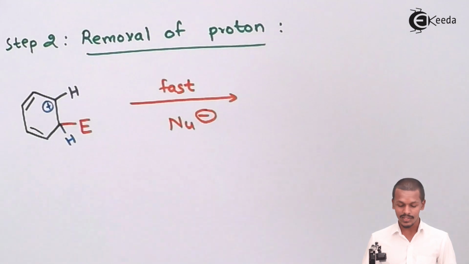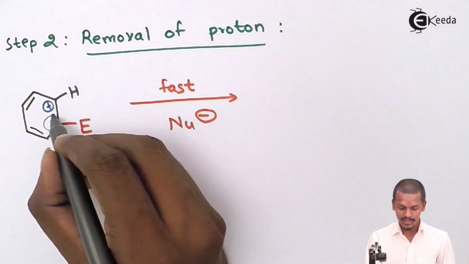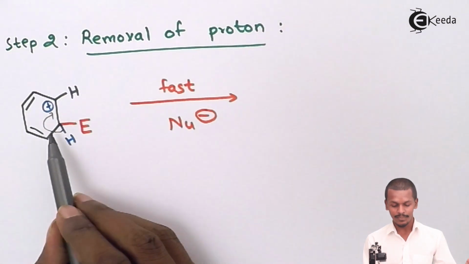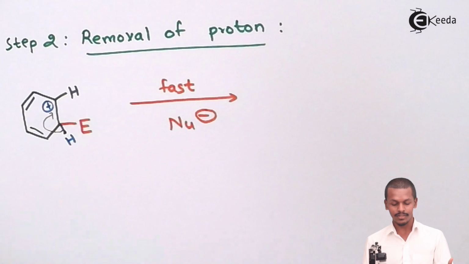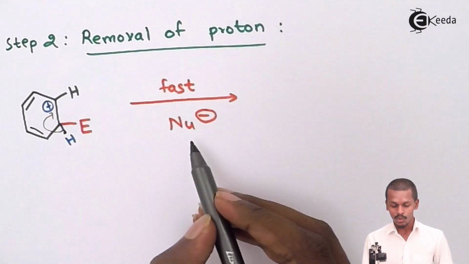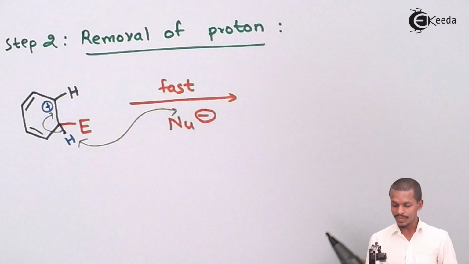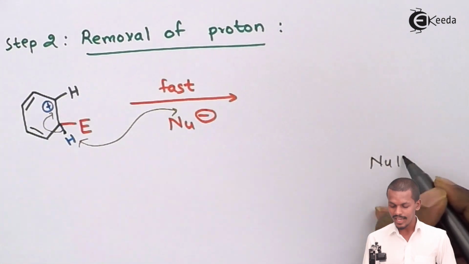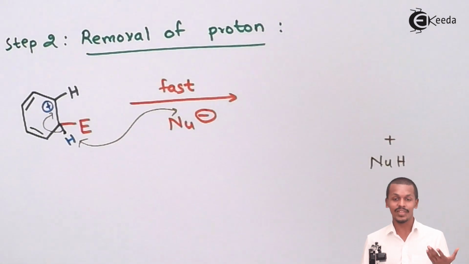One thing that we could notice is that, so as to stabilize this positively charged species, the electron of the hydrogen will go over there onto the positively charged carbocation, so as to form a bond over here, and meanwhile the nucleophile would be able to remove this hydrogen. So this hydrogen would be removed in the form of NuH, and what has been remaining with us is basically the benzene ring along with the electrophile.